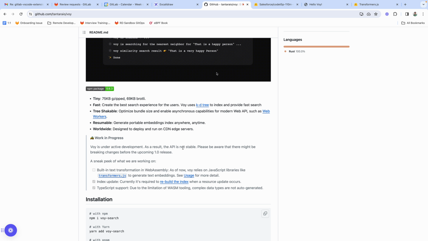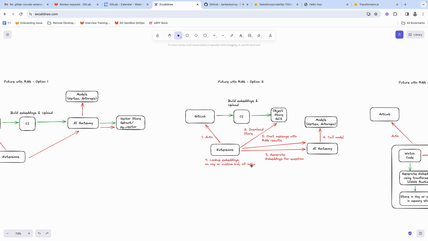And so what it's doing is indexing, and it lets you get to those things faster rather than doing a flat index where you'd have to search every vector. Essentially, based on distances, it's able to locate the right set of embeddings, and then you can use those embeddings to enhance the prompt with those examples in the extension itself, right? So what's happening here is we are not storing or processing any of those embeddings. All of that is stored in the extension itself, and it's downloaded from the store, which is stored in GitLab itself, in S3 or GCS or whatever object storage they use. And so that's another option.